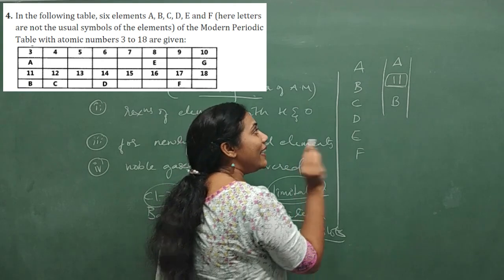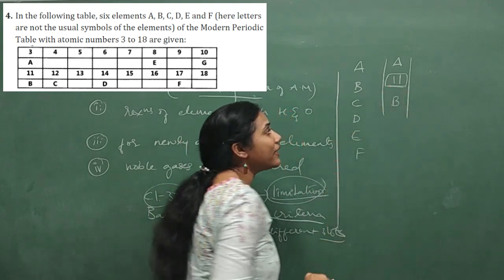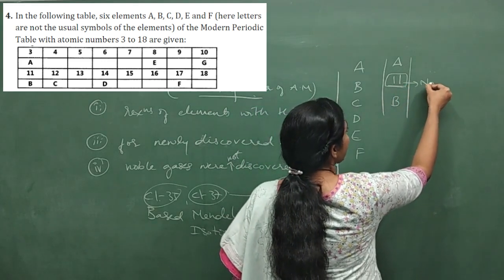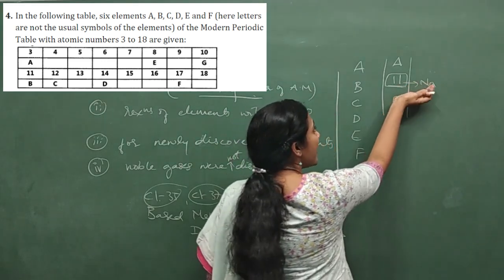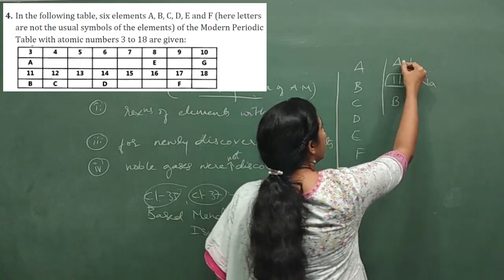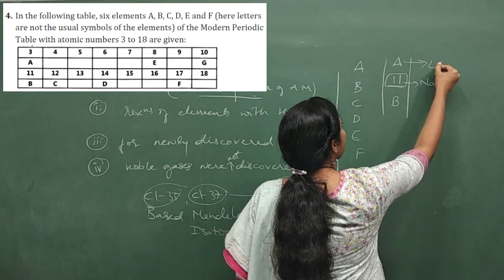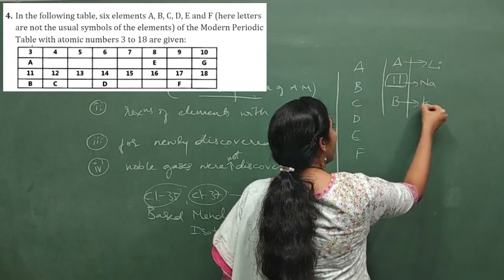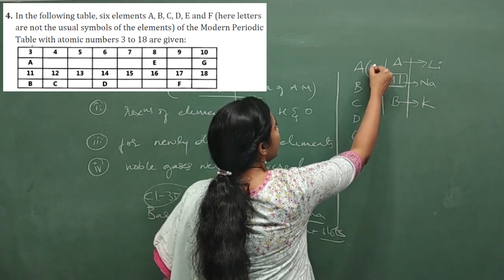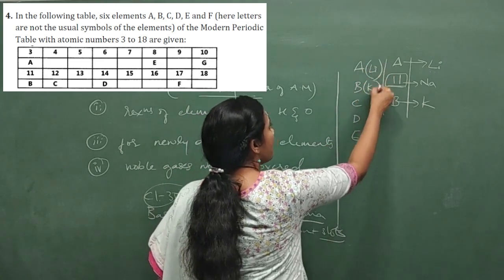Can you tell me the element which has atomic number 11? Definitely atomic number 11 is sodium. So which element comes above sodium and which comes below sodium? Definitely A must be lithium and B must be potassium. Let us write here: A is lithium and B is potassium.